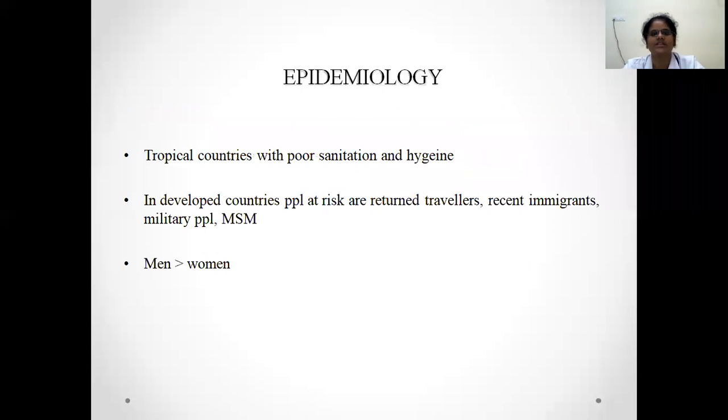Coming to the epidemiology, it's most common in the tropical countries where there is poor sanitation and hygiene. But in developed countries, who are the people at risk? These are people who have gone to an endemic area and are getting back, or people who are coming into a developed country from an endemic area, or military personnel, or homosexual men, or inmates of institutions where there is poor sanitation. Men are more affected than women.